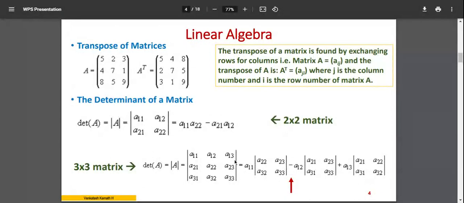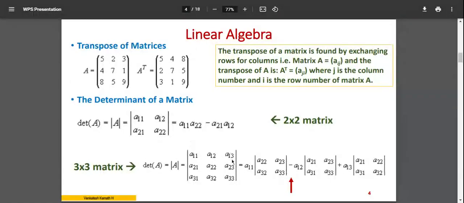Minus, that's the next value. Second term, I'll use A12. For that, what I have to do is leave the corresponding row and corresponding column. From the second row and third row, I will have to generate a 2 by 2 matrix. How do I do it? First row, leave it. Second column, leave it, because I'm considering A12 over here. The concerned 2 by 2 matrix is A21, A23, A31, A33. You can observe that here, right?